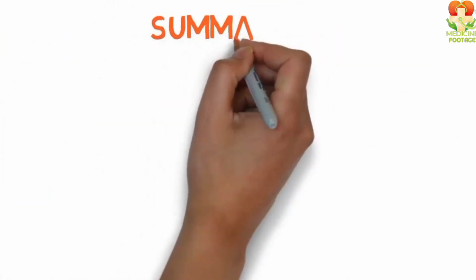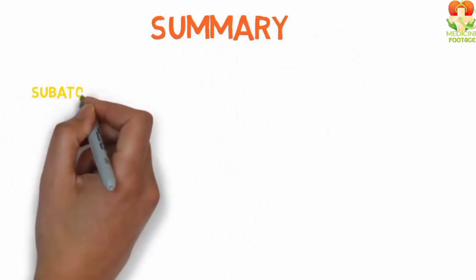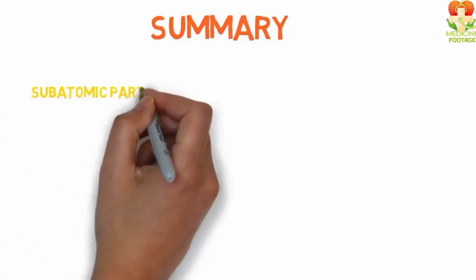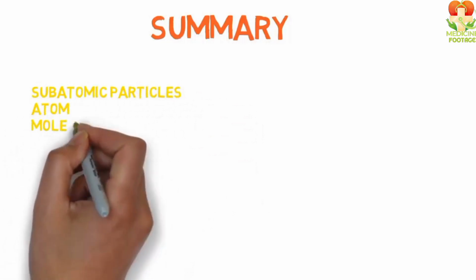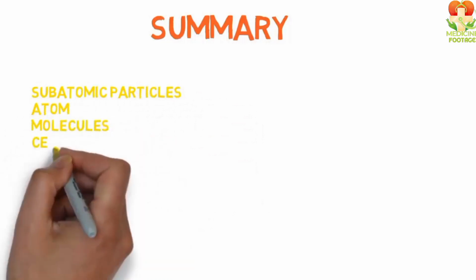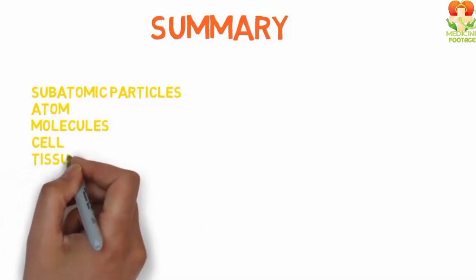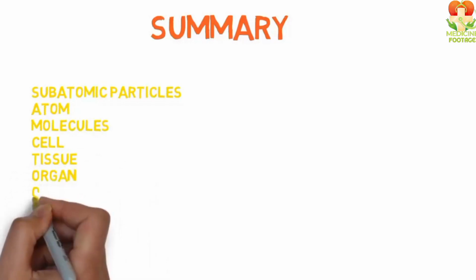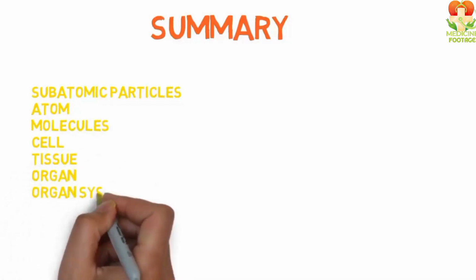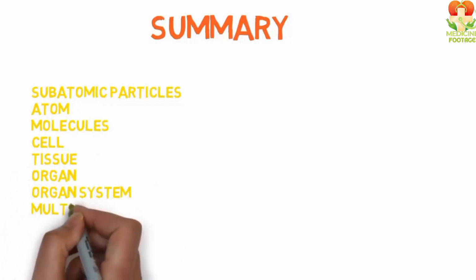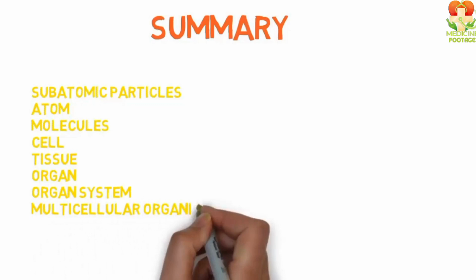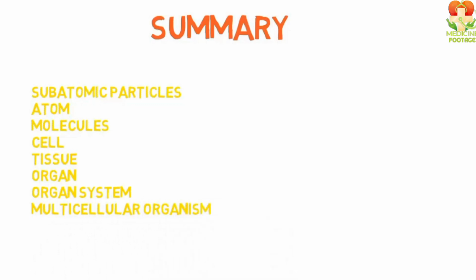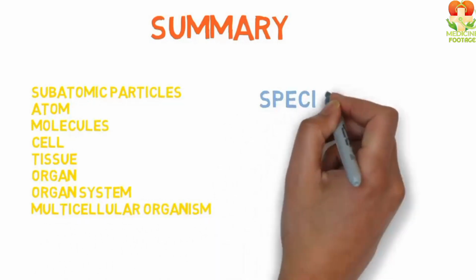Now, if I summarize the entire lecture, the summary would be that all the living beings in the world are made up of subatomic particles. Subatomic particles combine to form atoms, atoms combine to form molecules, molecules combine to form organelles, organelles combine to form cells, cells combine to form tissues, tissues combine to form organs, organs combine to form organ systems, and organ systems combine to form multicellular organisms. And the multicellular organisms, we call them species.